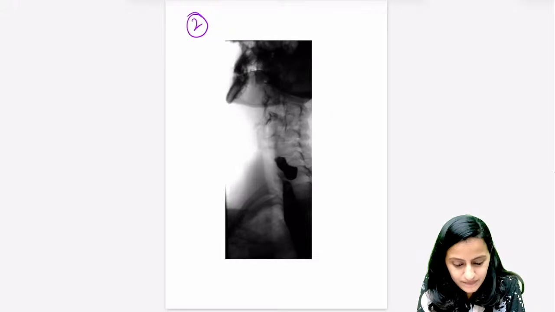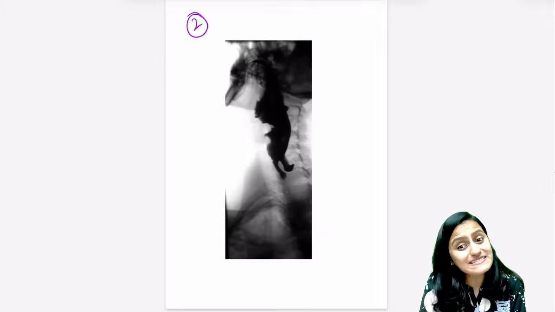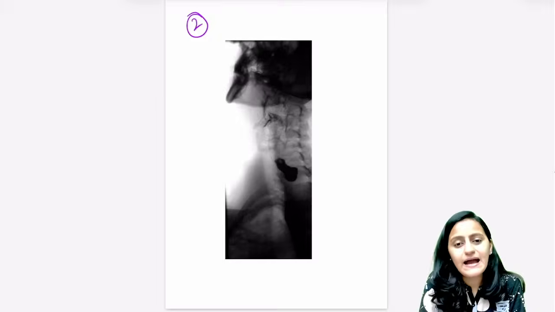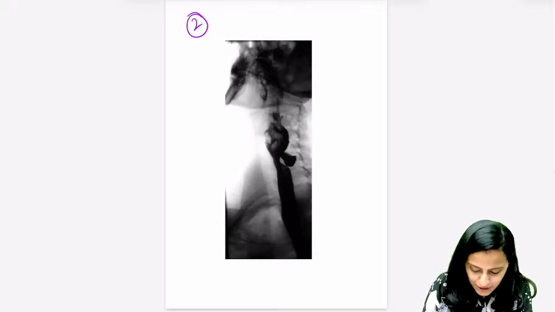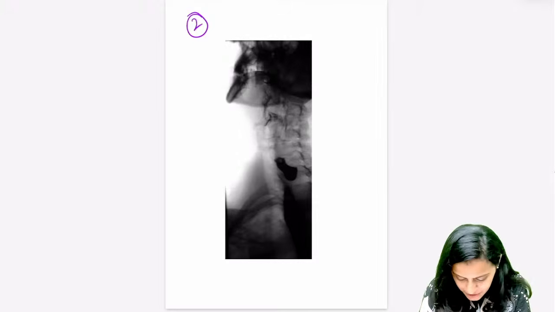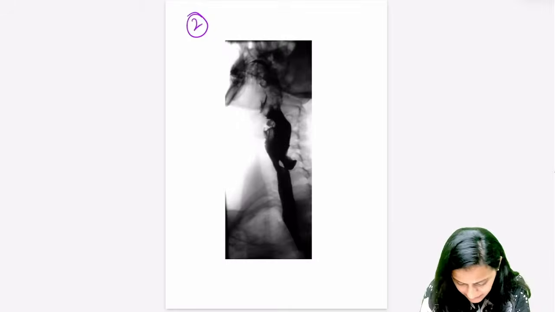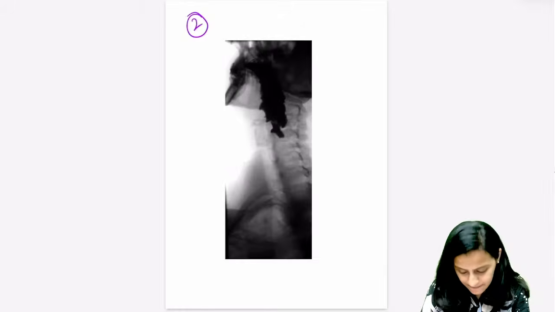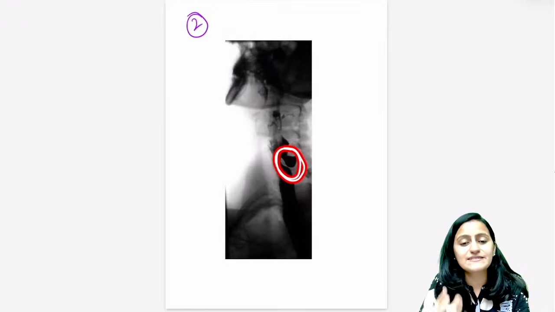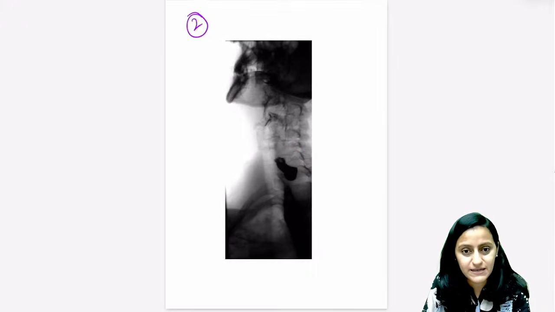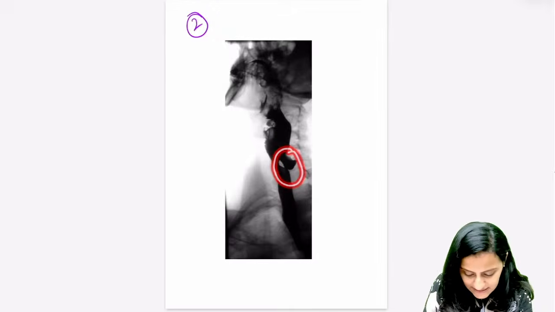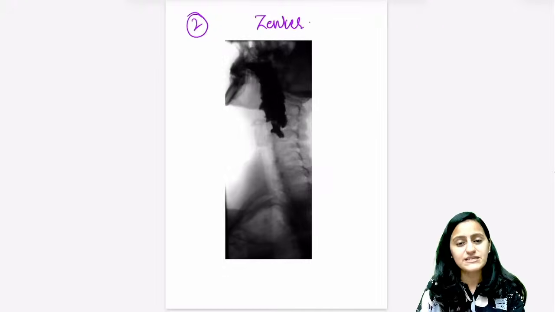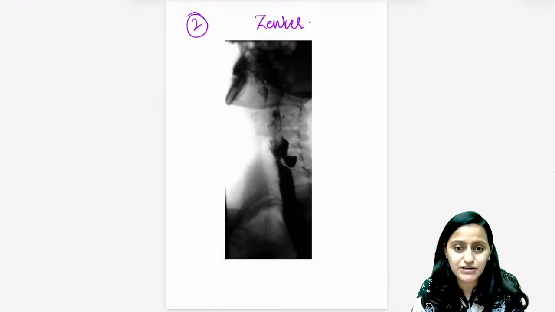There was no filling defect in the previous barium swallow. That was a normal one. What are you seeing here? Absolutely right. So now you can see that the barium is going into this outpouch-like thing, the diverticulum, directed posteriorly, and there is hold up of barium happening there. So this is the Zenker's diverticulum, the upper esophagus diverticulum directed posteriorly. That is the Zenker's diverticulum.